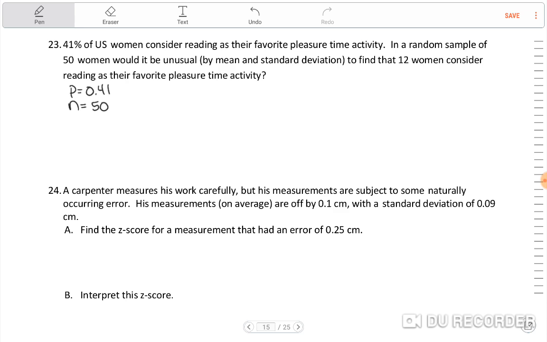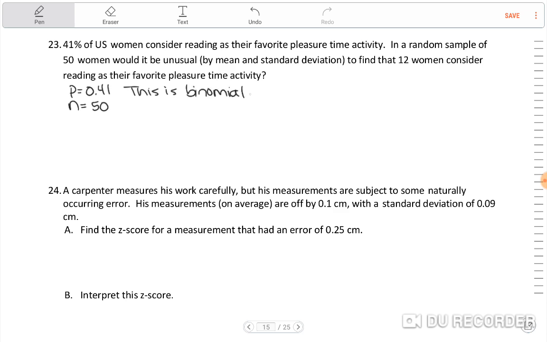So that's fine. Independent's good. The probability remains constant. It does. p equals 0.41. And there's only two outcomes. It either is their favorite activity or it's not. So yeah, this is binomial.